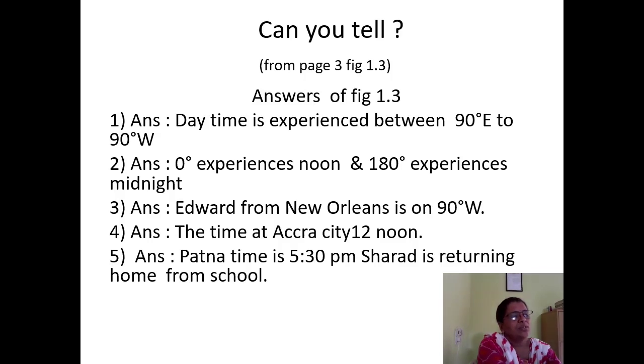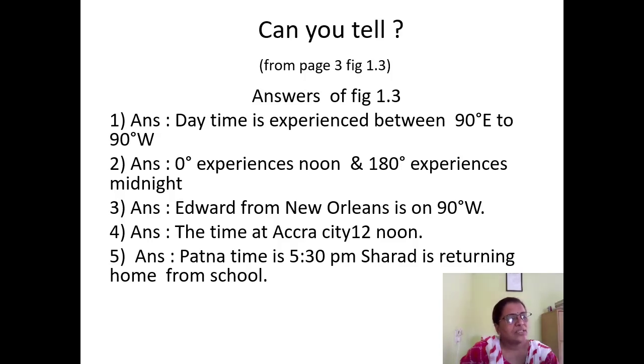Students, on page number 4, there is a world map. You have to observe that world map. Tokyo is shown, then Patna, then Accra, and New Orleans. Some students are doing some activities.